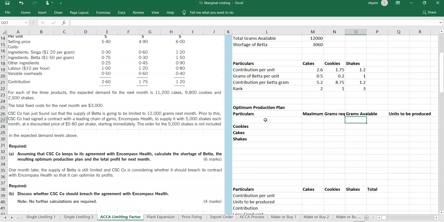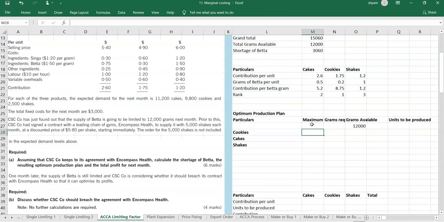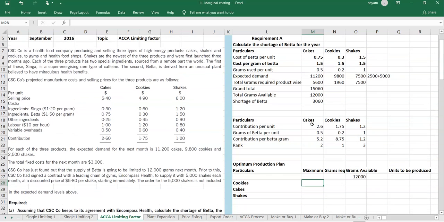So in the starting, how many grams are available? 12,000 grams are available, and grams required we'll put. We'll also take maximum demand. So maximum demand for cookies is going to be 9,800. For cakes it's going to be 11,200, and for shakes it is 7,500.